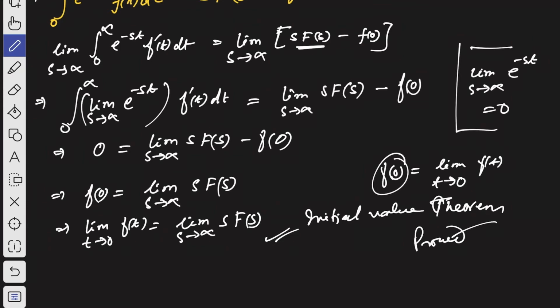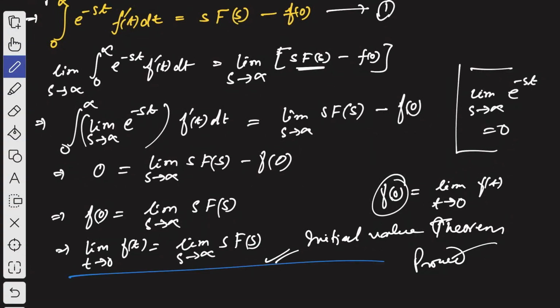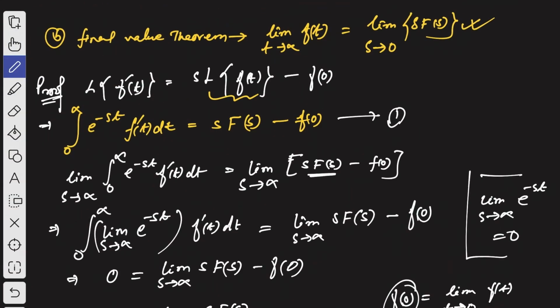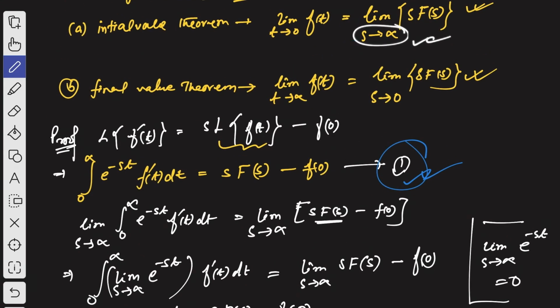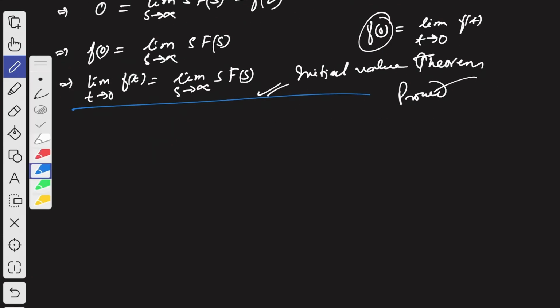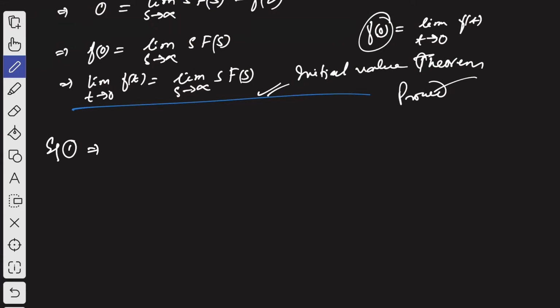So now let us prove the final value theorem. So this is the initial value theorem. To prove the final value theorem, let's go back to equation number 1. Here you see, to prove the initial value theorem we had taken the limit s tends to infinity, right? And to prove the final value theorem we are going to take the limit when s tends to 0, okay? So again taking the limit on both sides of equation number 1. What we will get, let me rewrite equation number 1 here again.